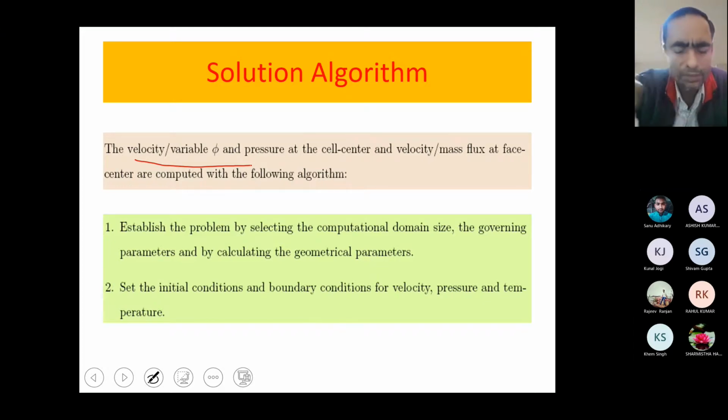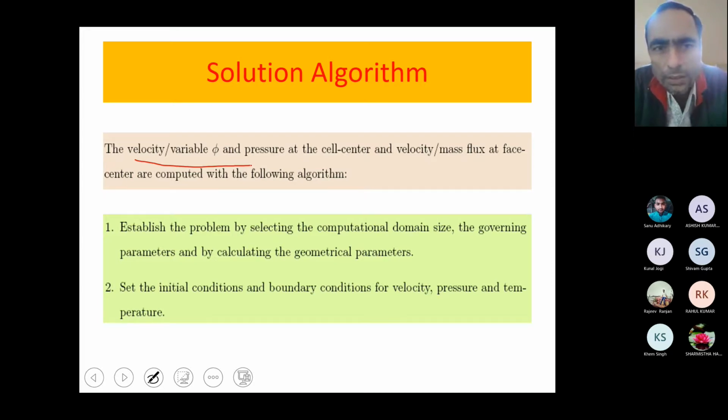Okay? If you keep in mind the SIMPLE method, what we did in that method is that we guessed the pressure and then we predicted the velocity. Then we used the Poisson equation. From the Poisson equation we got the pressure correction, and then we calculated the velocities and the actual pressures. Then we use those updated values of velocity and pressure, go to the next step and repeat the cycle till the convergence criterion is satisfied.